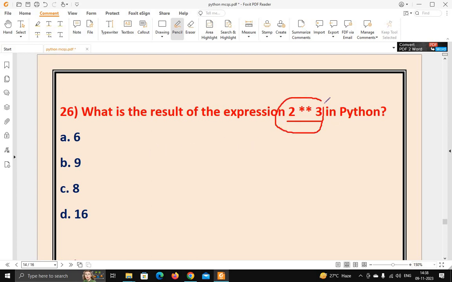Next question: what is the result of the expression in Python? So we need to find the result of this expression. It's very simple. Options are 6, 9, 8, 16, and 2 here. Double star means it is a power. So 2 raised to power 3 is 8. So option C is the right answer.